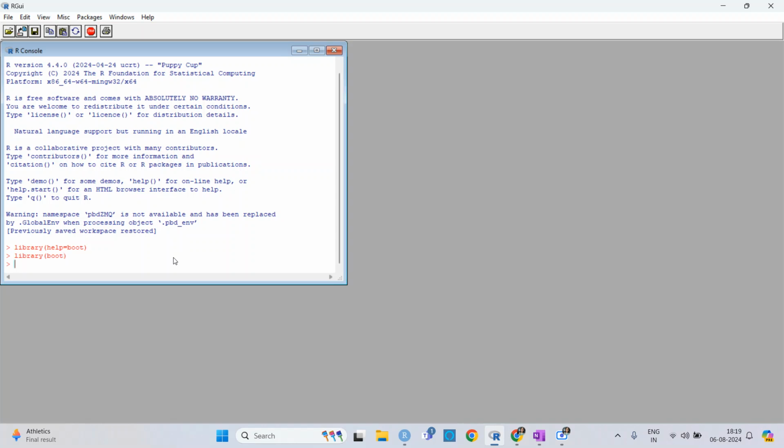There are some libraries inside R where data sets are already available. Let's say you are working on modeling and you do not have any data set right now, but you want to take an example data set. What you can do is go through the library and see how to use a data set.